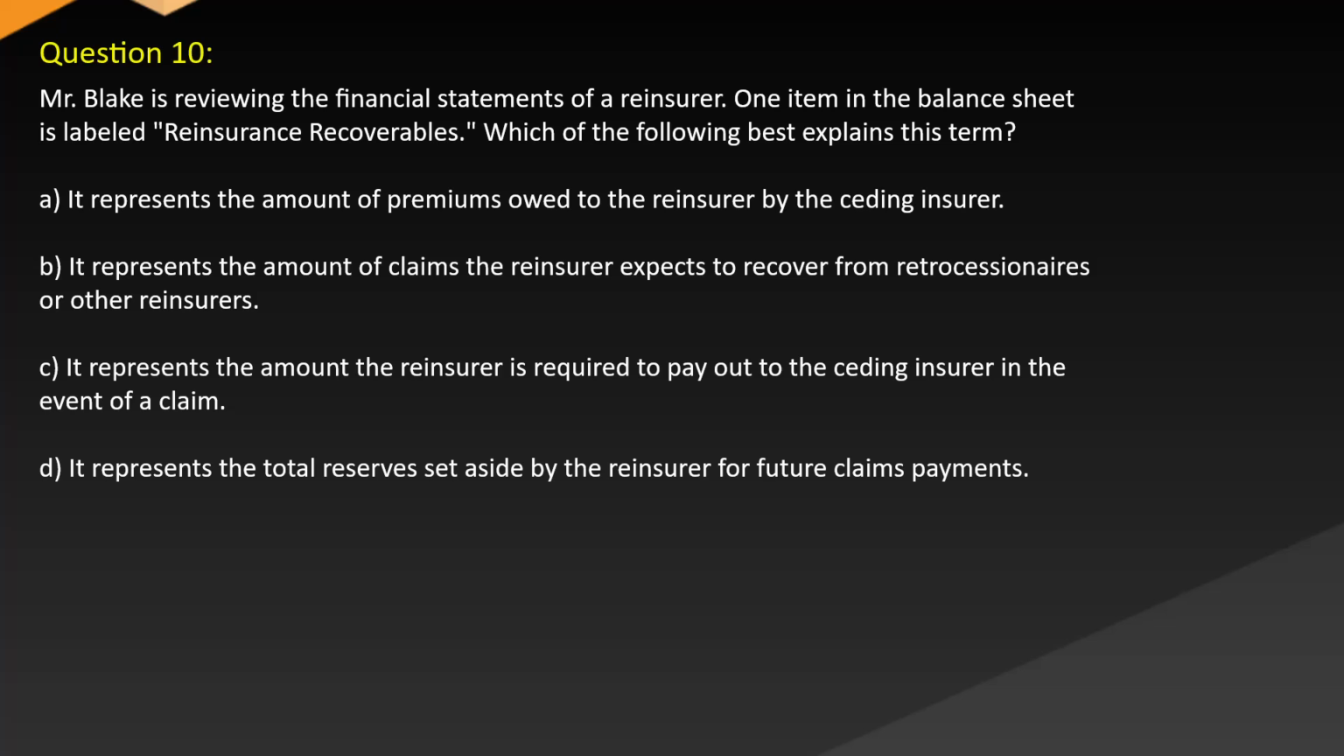Question 10. Mr. Blake is reviewing the financial statements of a reinsurer. One item in the balance sheet is labeled reinsurance recoverables. Which of the following best explains this term? A. It represents the amount of premiums owed to the reinsurer by the ceding insurer. B. It represents the amount of claims the reinsurer expects to recover from retrocessionaires or other reinsurers. C. It represents the amount the reinsurer is required to pay out to the ceding insurer in the event of a claim. D. It represents the total reserves set aside by the reinsurer for future claims payments.